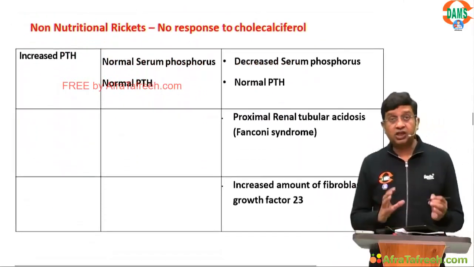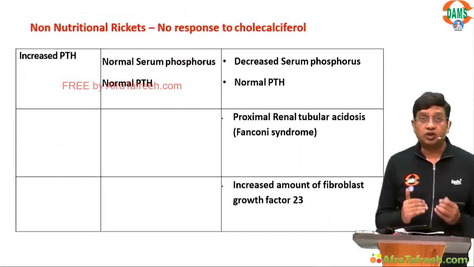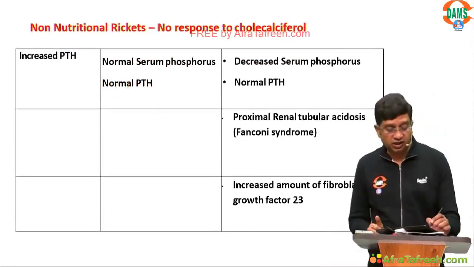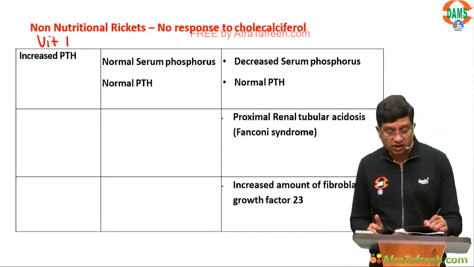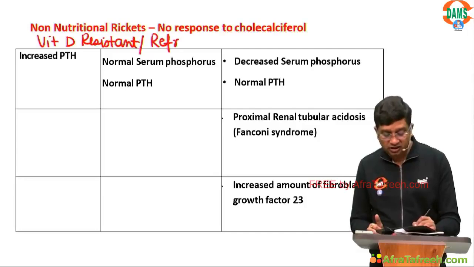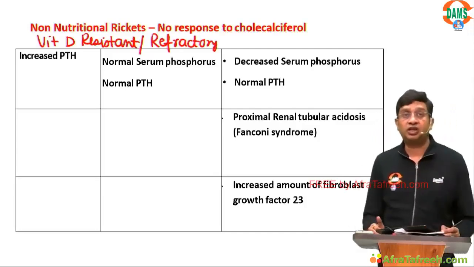Now this picture again is very, very important. You are talking of non-nutritional rickets, which basically means vitamin D resistant or refractory rickets.